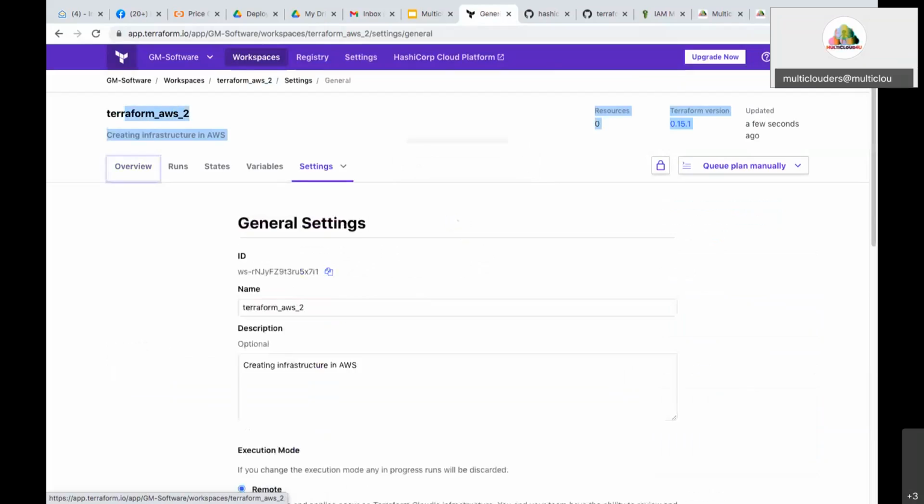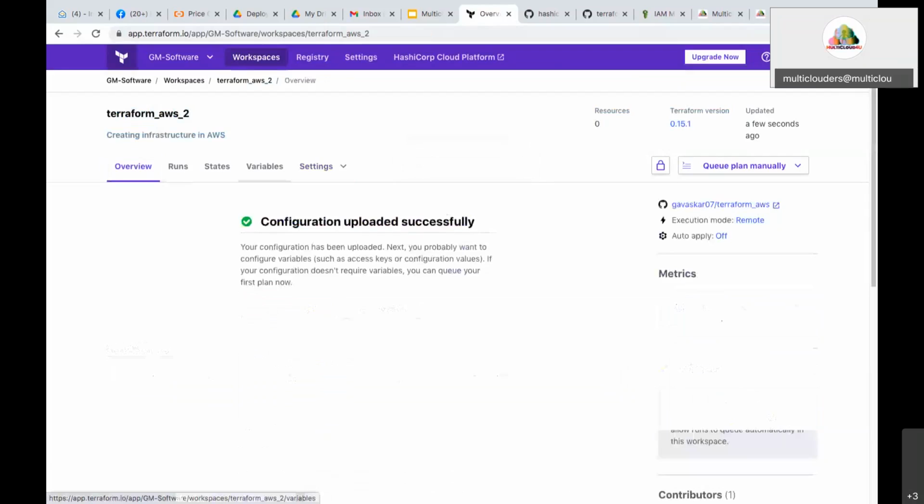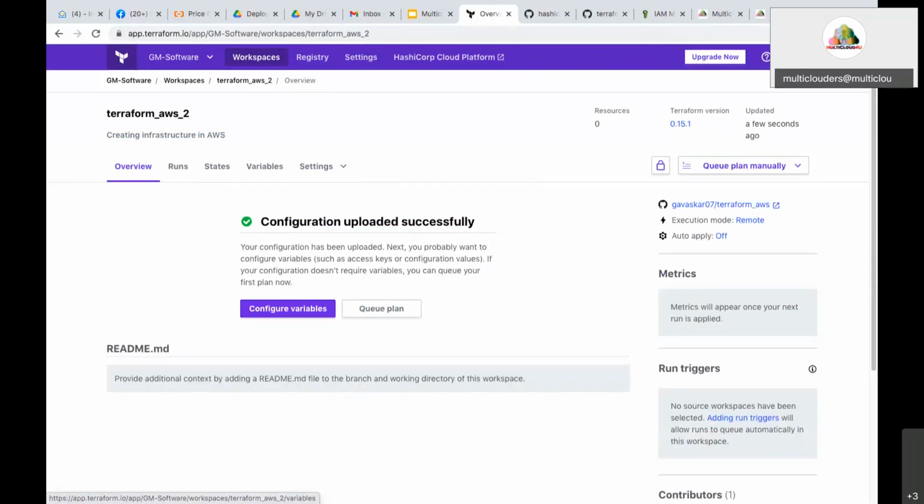Now configure the environment variable. That is the IAM account configuration. So you have to go to variables, from overview, runs, state. Now you see, you go to environment variables, and you click add variable. So you have to type here AWS_ACCESS